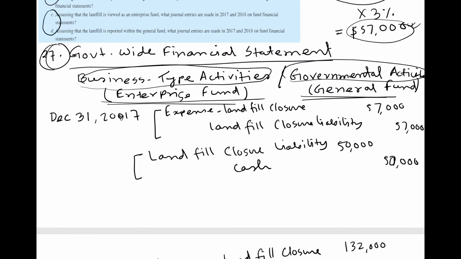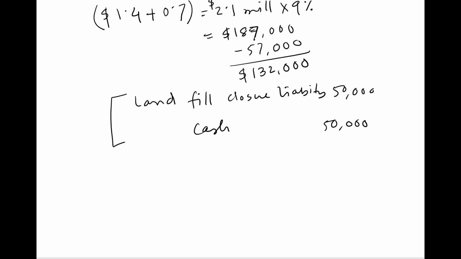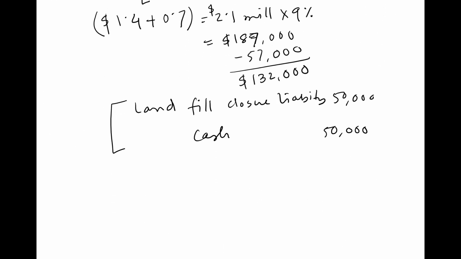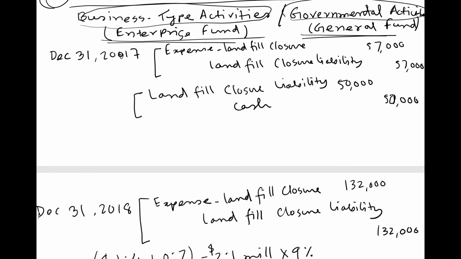Now requirements C and D are asking for the fund financial statement. Remember, for the fund financial statement, if it is considered an enterprise fund, they will follow the same accrual accounting, and it will be the same set of journal entries. So I'm not redoing it, I'm just writing a note.